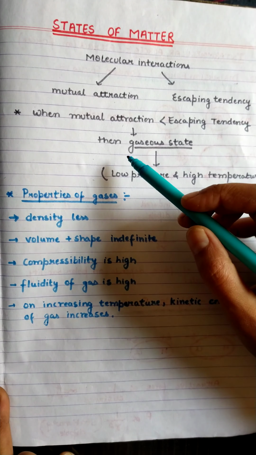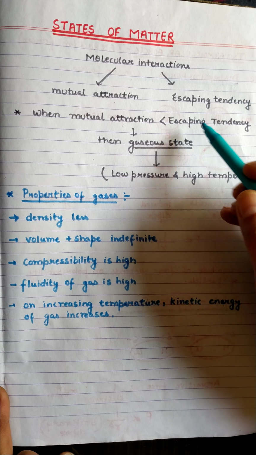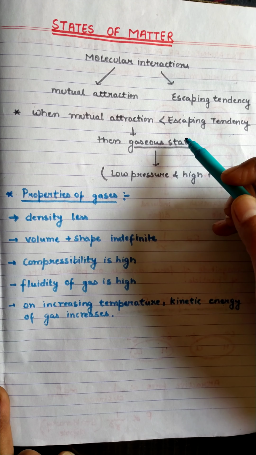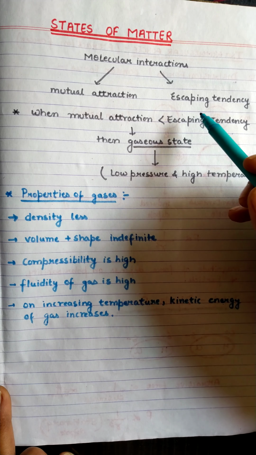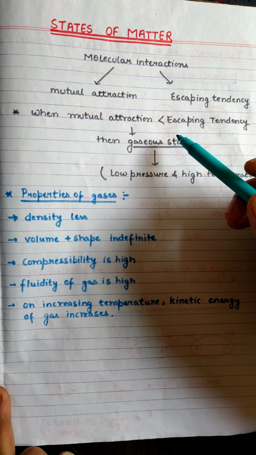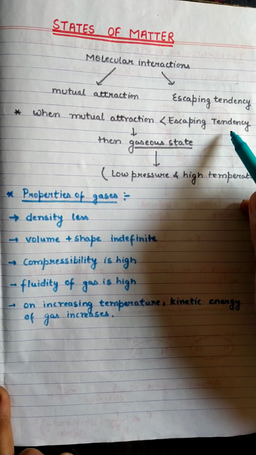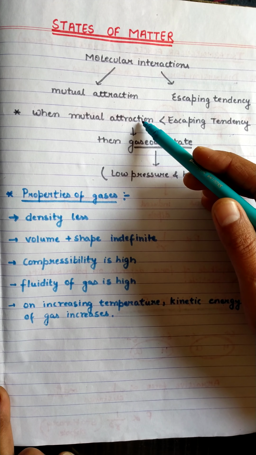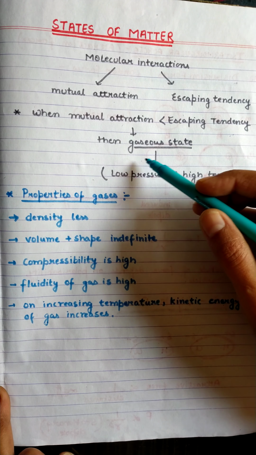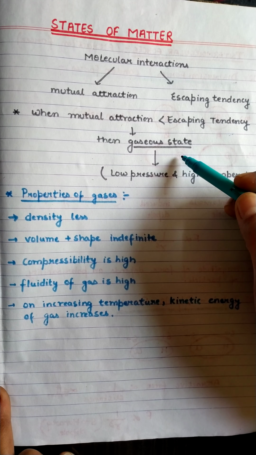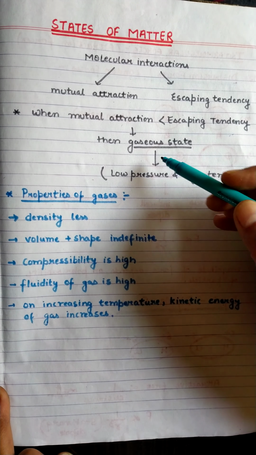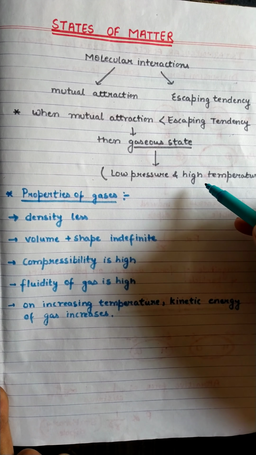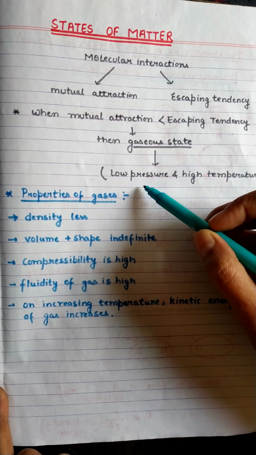Okay, so whenever the mutual attraction is greater than the escaping tendency, then the state of the matter is solid. When both are equal, then the state of matter is liquid, and when the escaping tendency of molecules is more as compared to the mutual attraction force between them, then the state of the matter is gaseous.